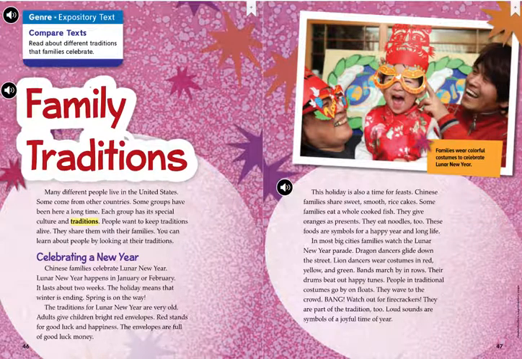Text features are things added to the text to help us understand the words better. You might see different types of text features, such as photographs with captions, like we see here. You might see maps or graphs. There are a bunch of different text features to help us understand and support the words in the text.